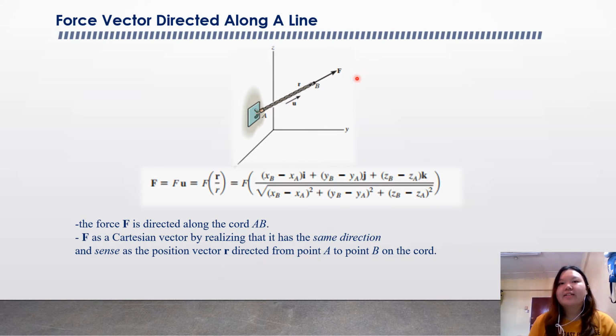So you can see the force has the same direction as u from A to B. We will have one formula: F equals F u, equal to F times r over R. So we have to find the distance: Xb minus Xa, Yb minus Ya, Zb minus Za, and we use this formula to find the magnitude of our resultant force.